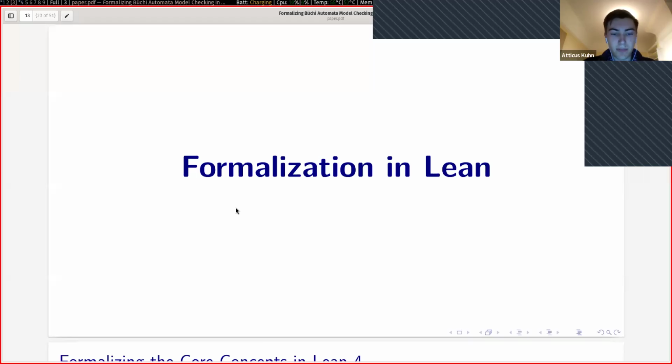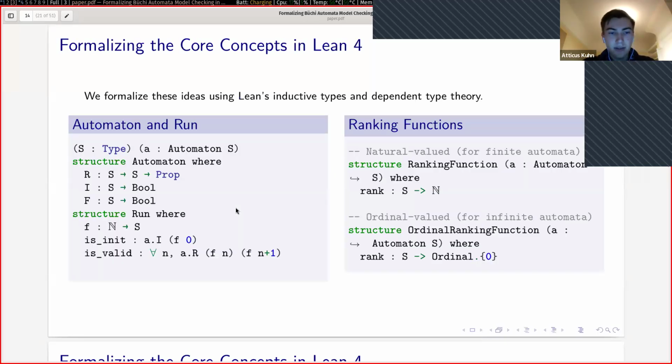Now I'm going to talk a bit about how I formalize these concepts and these proofs in Lean. So here are the definitions that I used in Lean. I define an automata based on its transition relation, its initial set, and its fair set. And I defined a run as merely being a function from the natural numbers to the set of states. So in essence, that would be an infinite sequence of states.